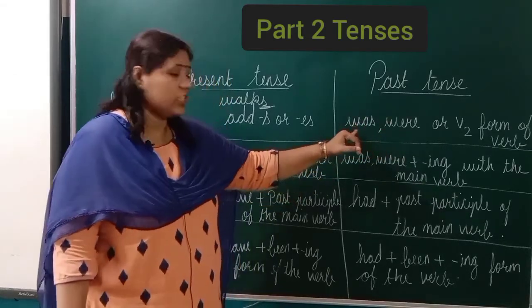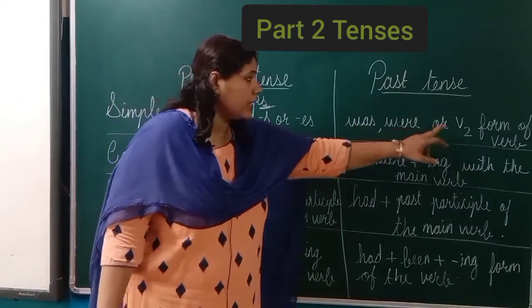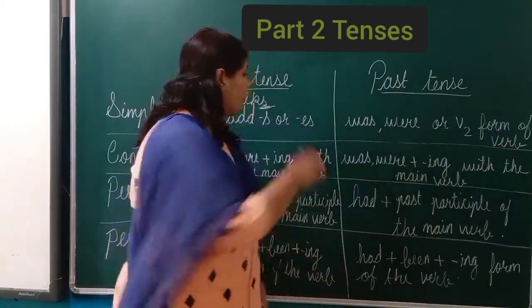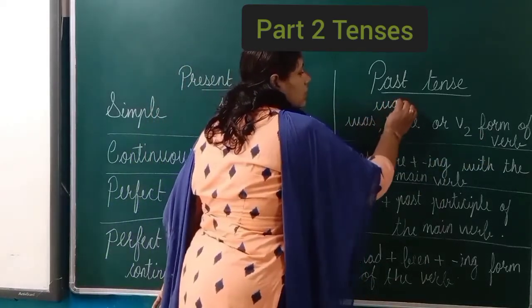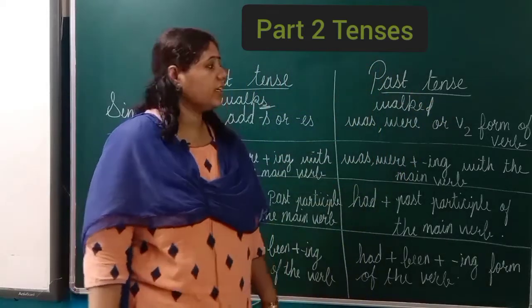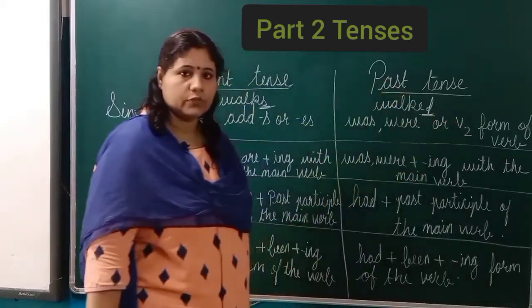If the subject is singular, was. If the subject is plural, were. Or we can also write the V2 form of the verb, walked. She walked in the garden. ED, V2 form of the verb.